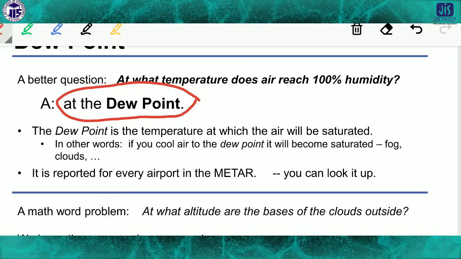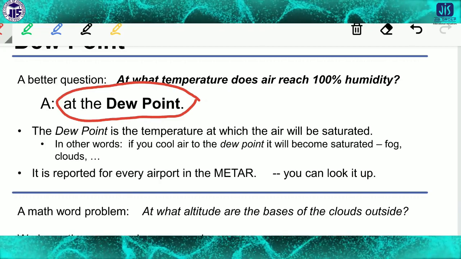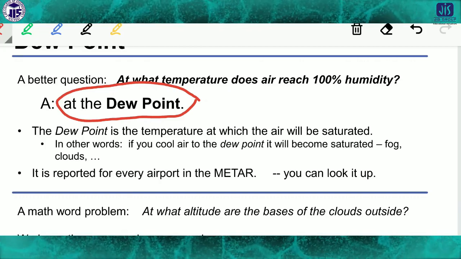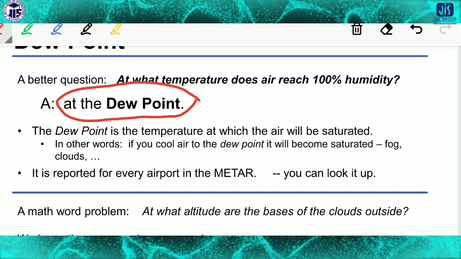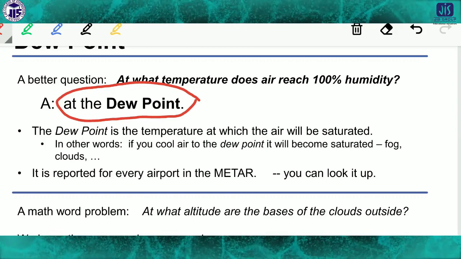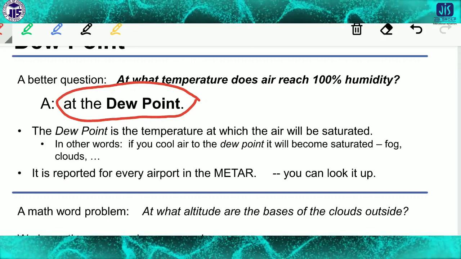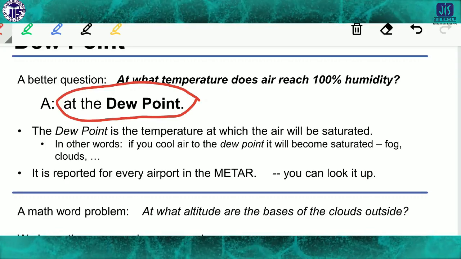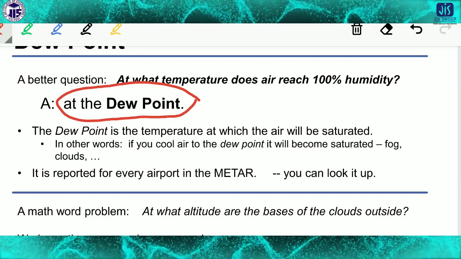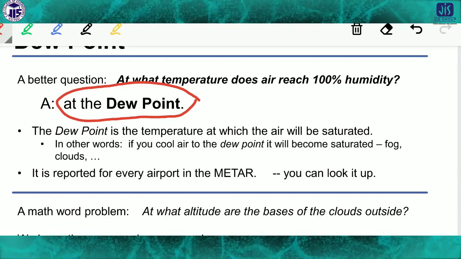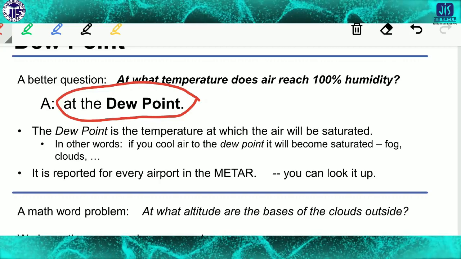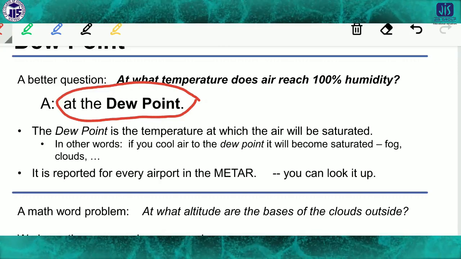In other words, if we cool the air to the dew point, it will become saturated, like fog, clouds, etc. This temperature is called the dew point when it gets saturated. It is reported for every airport in the METAR, because this information is very important at the airport.